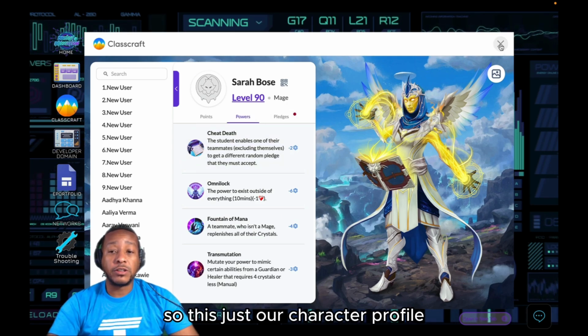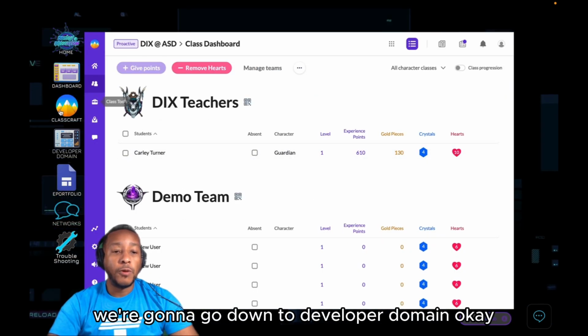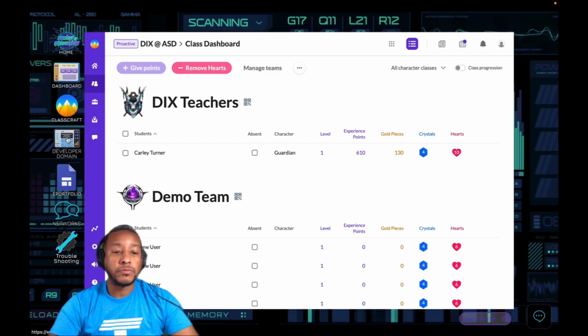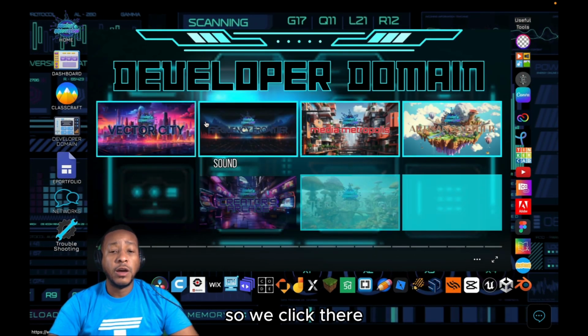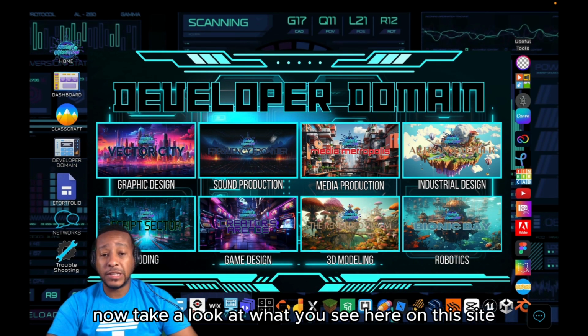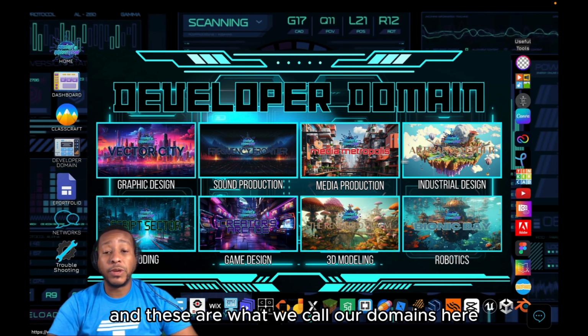So this is just our character profile. We're using Classcraft for that, and maybe a few other tools here. We're going to go down to Developer Domain. So we click there, we slide down here to Developer Domain. Now take a look at what you see on this site. First of all, it tells you Developer Domain, and these are what we call our domains here.